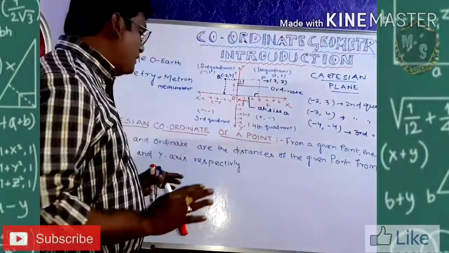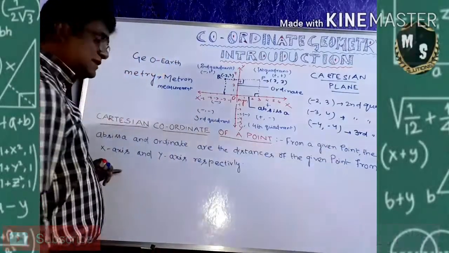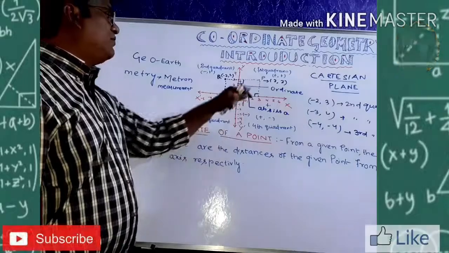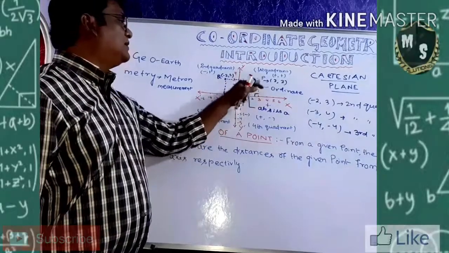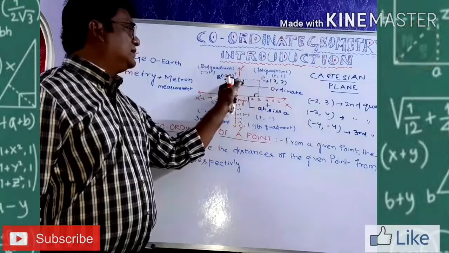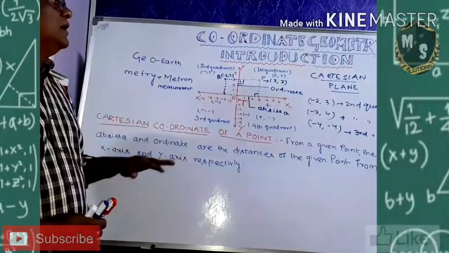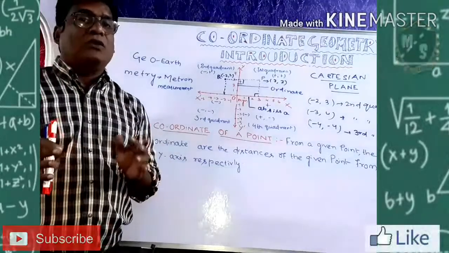So these are the distances of the given point from the x-axis and y-axis respectively. 3 in the x-axis and 3 in the y-axis. So we are getting this point. I hope this introduction to coordinate geometry is clear to you now.